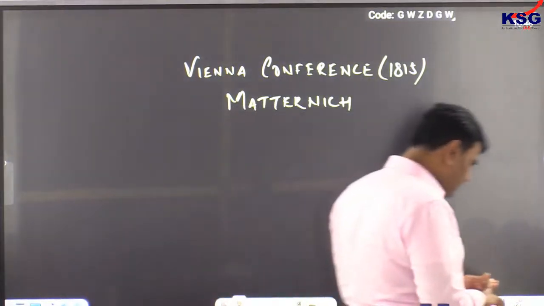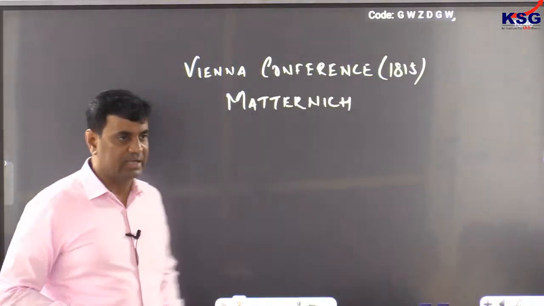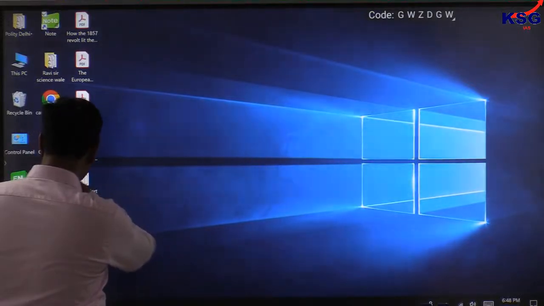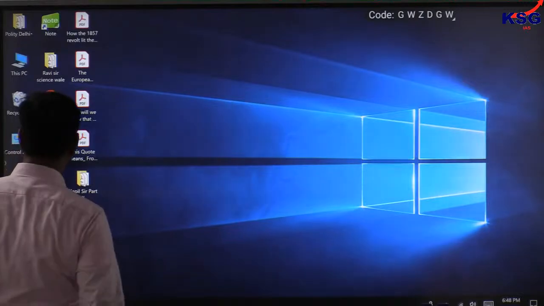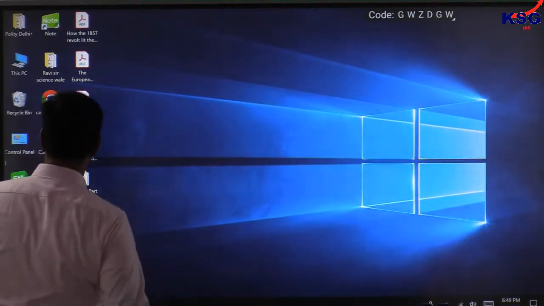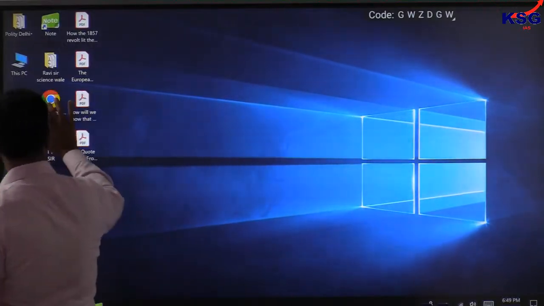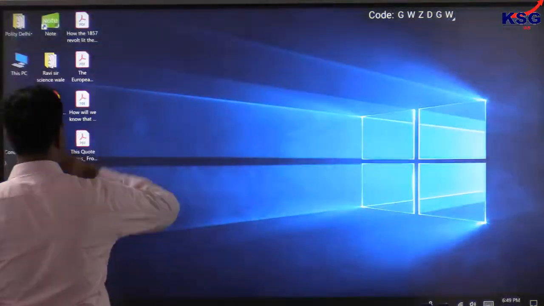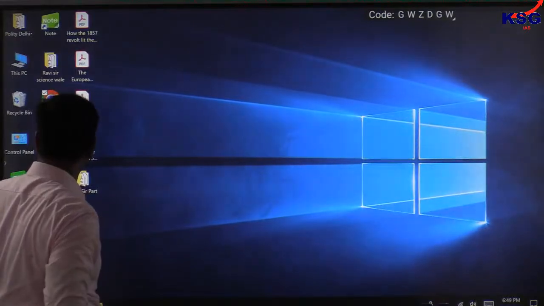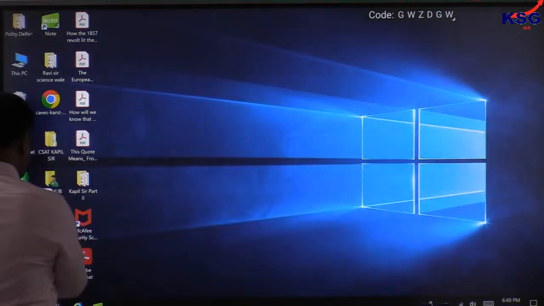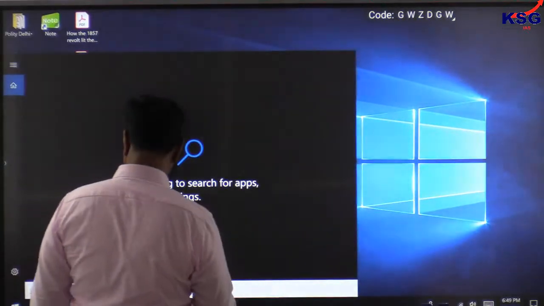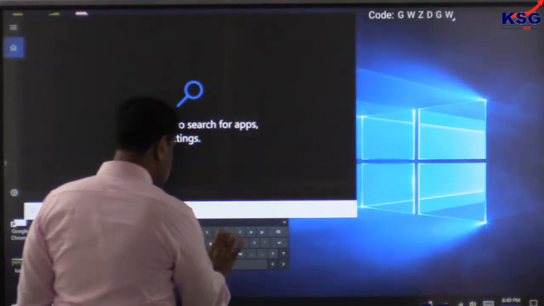Napoleon attacked the regions of Italy and Germany, whereby the control of Austria was affected.